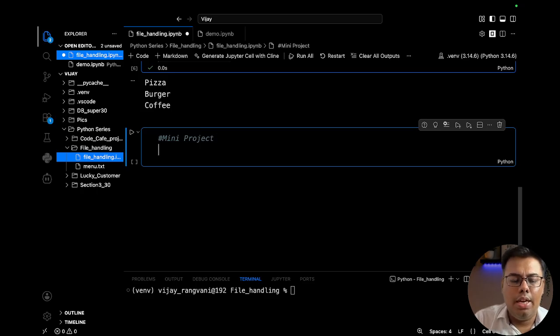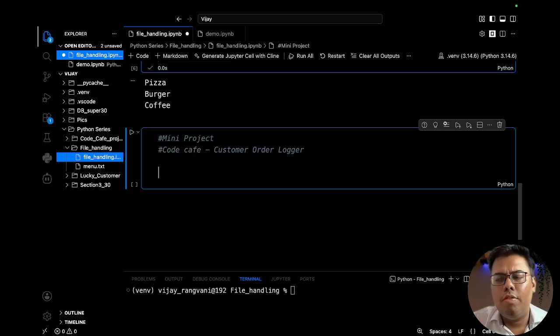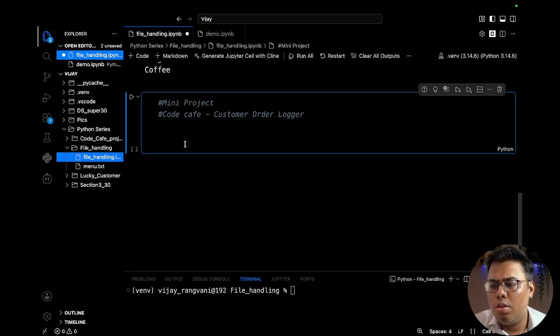Mini project, and for Code Cafe, what we are going to do is build a customer order logger. We will be maintaining a detailed file where we can handle whatever the customer is ordering, so that if we want to refer to it in the future, we can read that file. So we will accept a customer name, accept the customer's order item, save that to a file, and then read all that and display it in a formatted way. This will be the objective for our mini project.